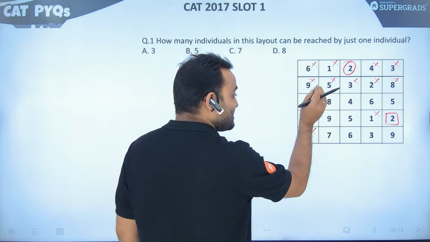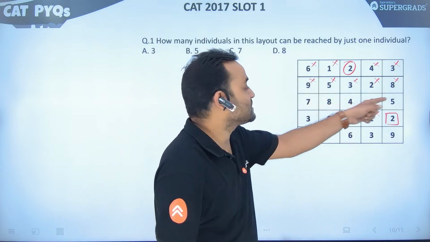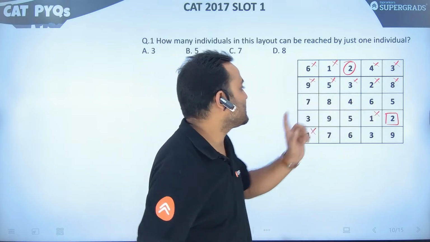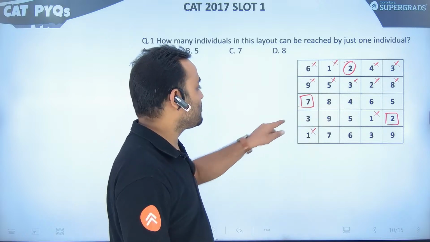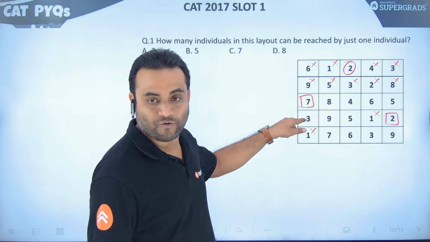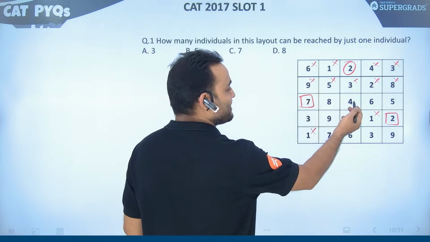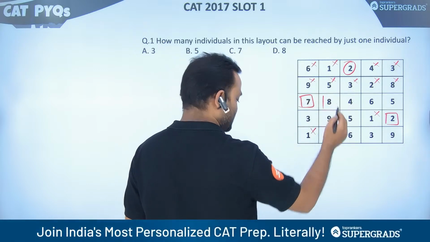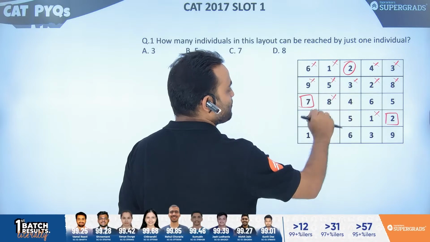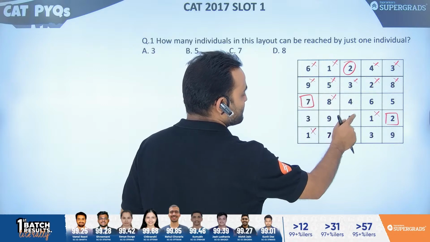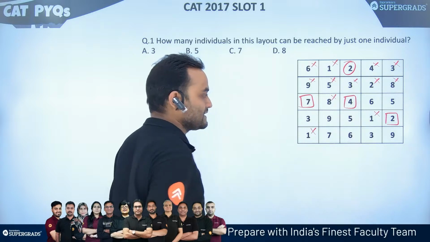And 8, this platform height is bigger than 4, 6, 5. So 7 cannot be reached by the rest of them. So we can select 7. 7 can be reached by only one individual sitting on this platform. What about 8? 8 can be reached by 7 and 4 and 5. So let's not select it. It can be reached by 6 also. What about 4? 8, 5, 6, 3. It can be reached by only 3. So we can definitely select it.